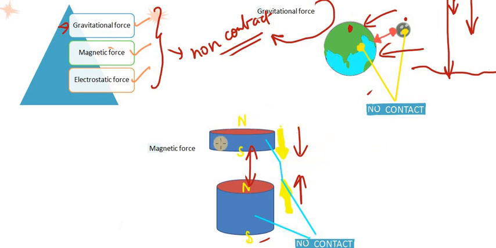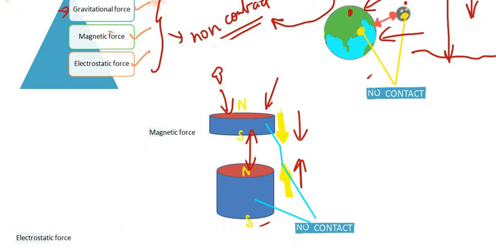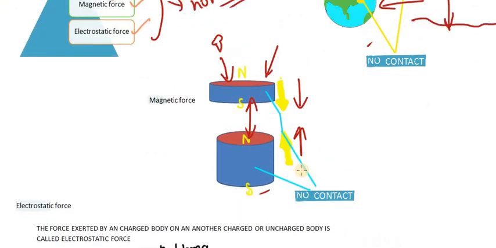If we bring this same magnet towards iron nails or iron filings, it will attract them. The iron filings or iron nail is not in contact with the magnet, but still the magnet applies a force. So magnetic force is a non-contact force.